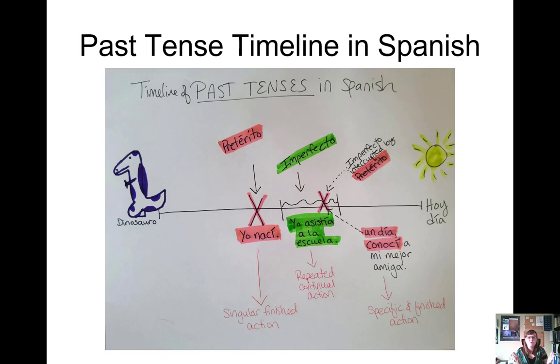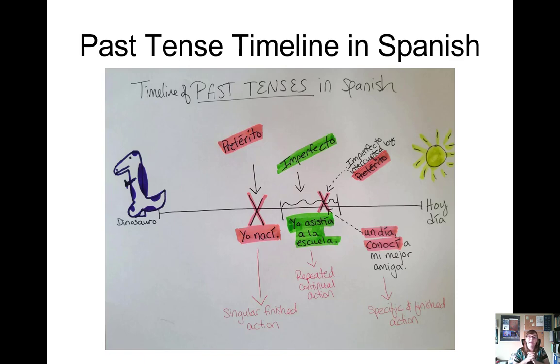But I attended school for a long period of time. Yo asistía a la escuela. This is going to be an imperfect, imperfecto, because it's a repeated continual action. So we'll learn some more rules for imperfecto as well. You'll also notice that I put a tiny pink X inside my imperfect squiggly line because imperfect past tense can also be interrupted by preterite tense. We need both the imperfect and preterite together in order to talk about the past tense in Spanish.